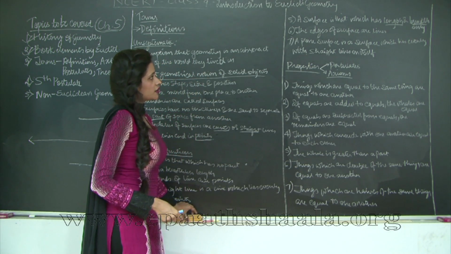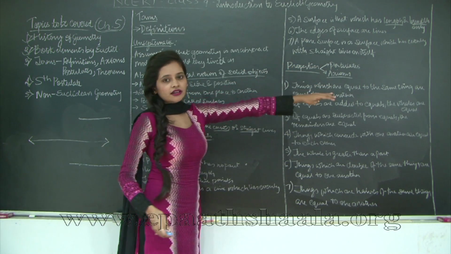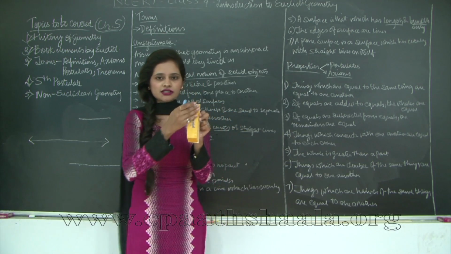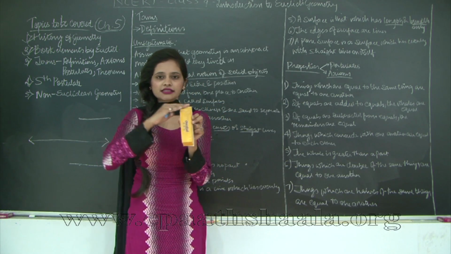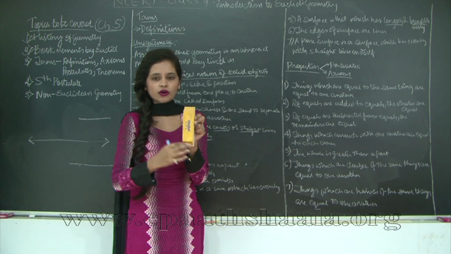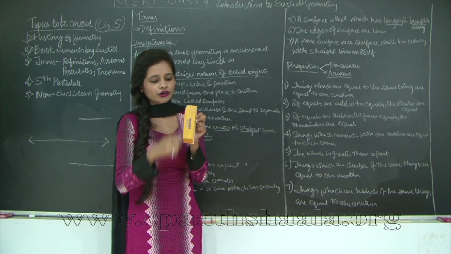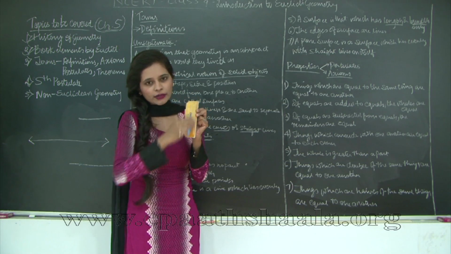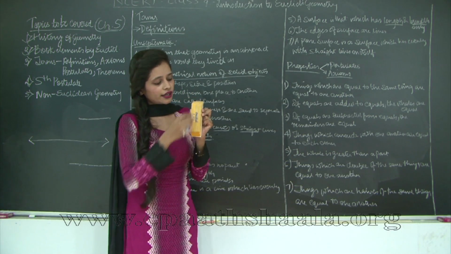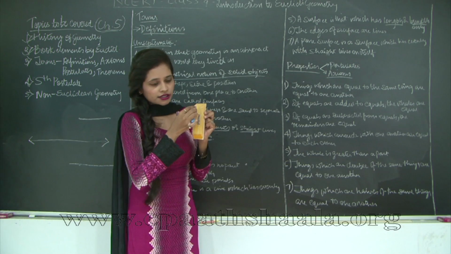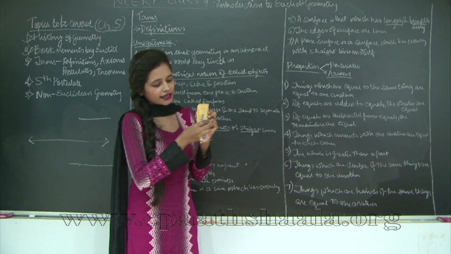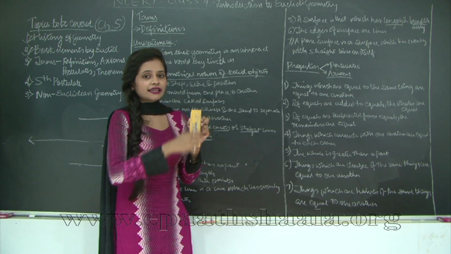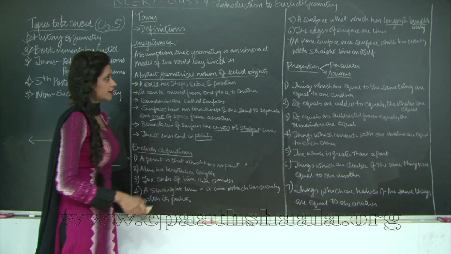And a plane surface is a surface which lies evenly with the lines on it. I'll take this duster again for example. Now this is a surface. Just consider this part. Don't consider it as a three-dimensional object. Just see what I'm showing you over here. If I draw lines over here, there can be so many lines, vertical lines or horizontal lines. So on the surface all the lines are lying evenly. You can say the surface lies evenly with all the lines drawn on it.